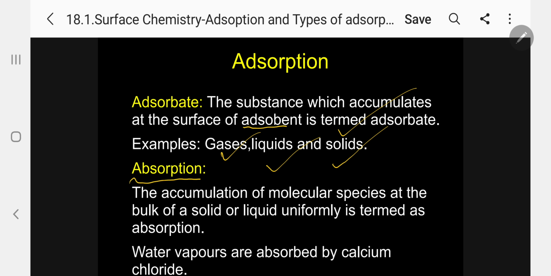Now, let me explain what is absorption. The accumulation of molecular species in the bulk of a solid or liquid, uniformly inside as well as outside, is termed absorption. So this is the major difference between adsorption and absorption. Adsorption only externally, absorption even internally. Example, water vapors are absorbed by calcium chloride.